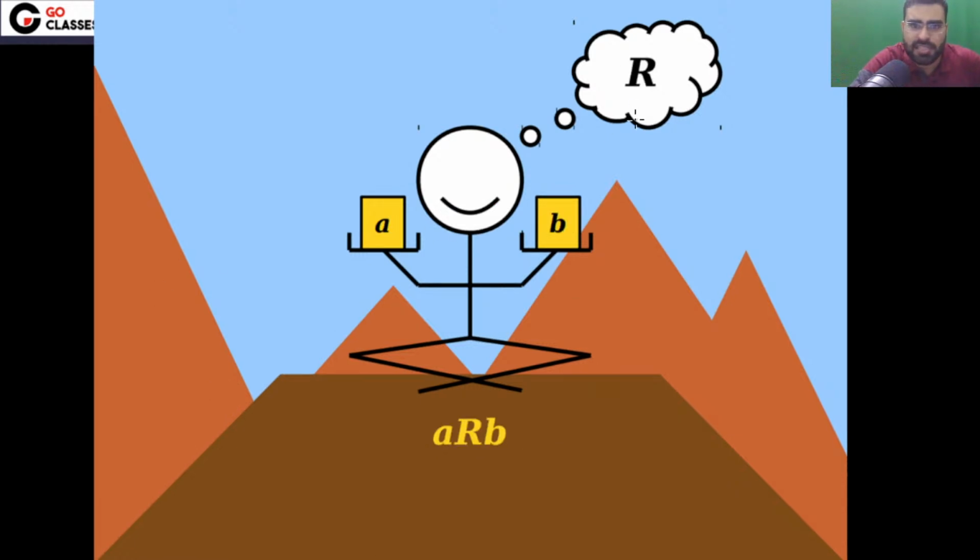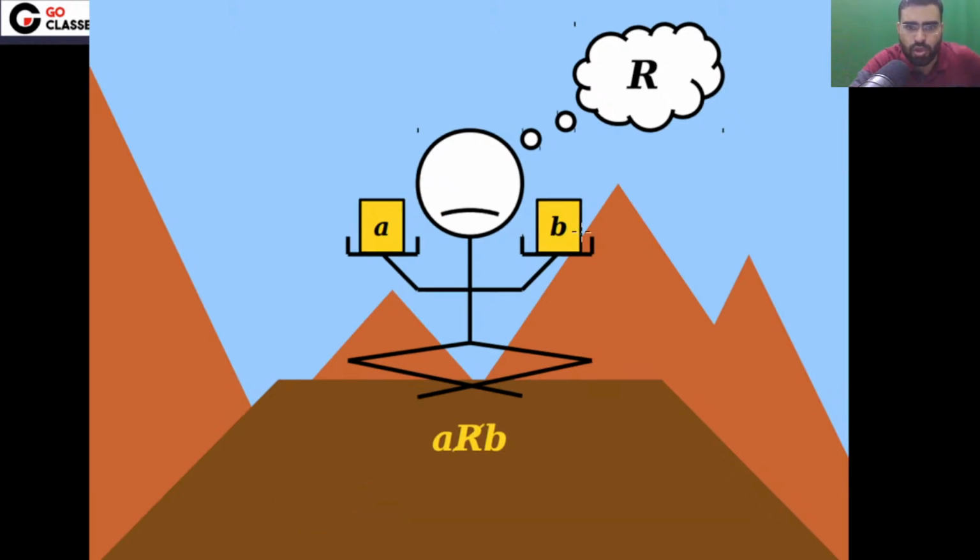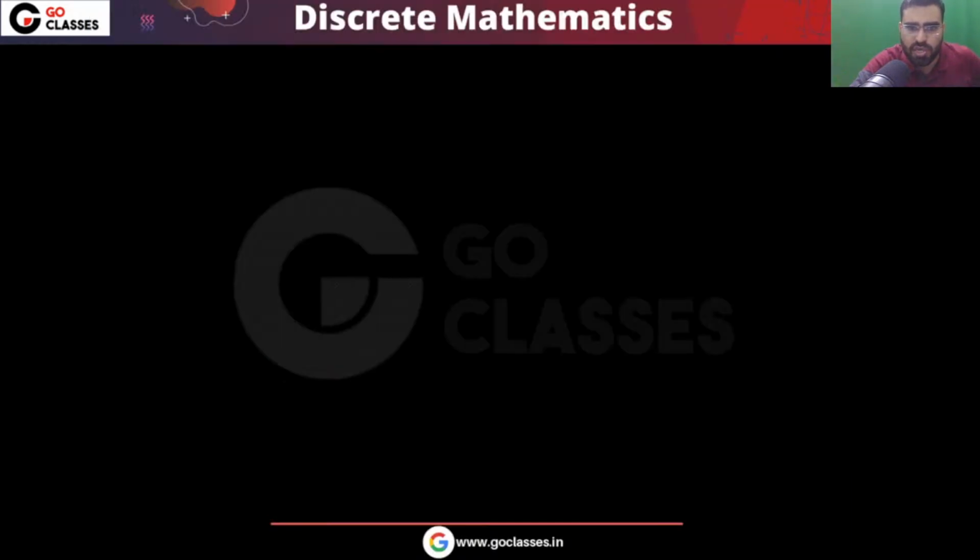So you can easily see that if you have some relation R, and A is related to B, then you can say A R B, or you can say that the pair (A, B) belongs to R. Similarly, if A is not related to B, then either you can cross it out, or you can say that (A, B) does not belong to R. So this is your relation.